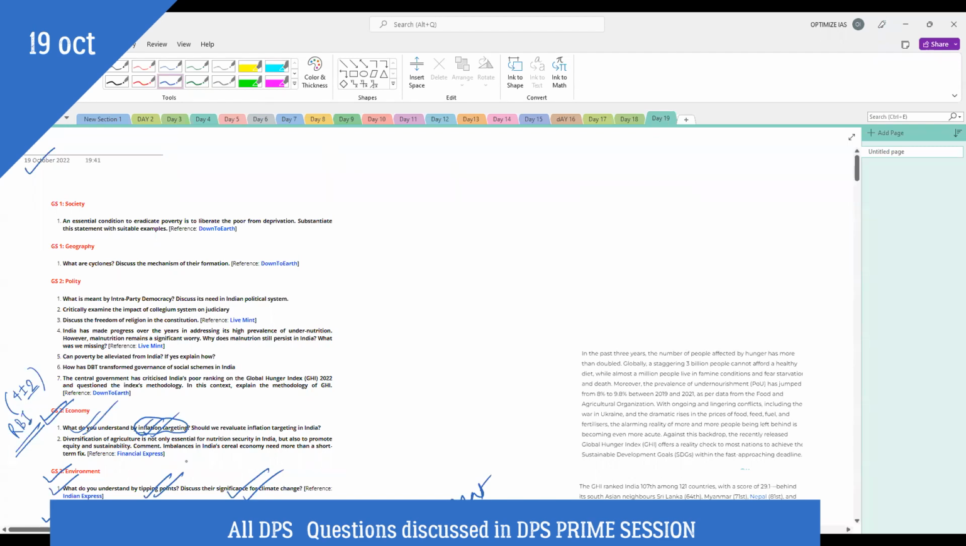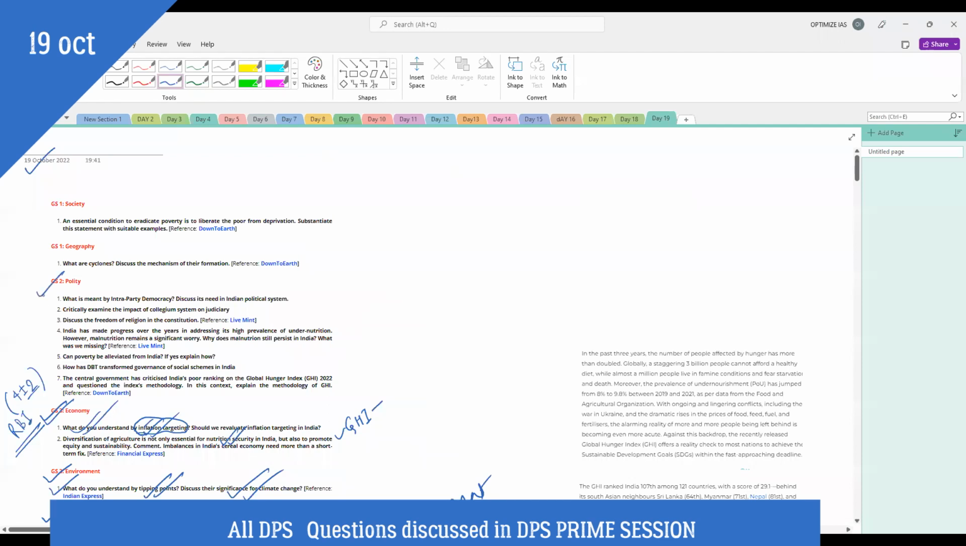Next we'll see, guys, you must have seen that the Global Hunger Index came out and it has ranked India very low. In that context, we will try to understand what is nutritional security, and how we can promote nutritional security by diversification of agriculture. So the concept of nutritional security will be discussed in detail.